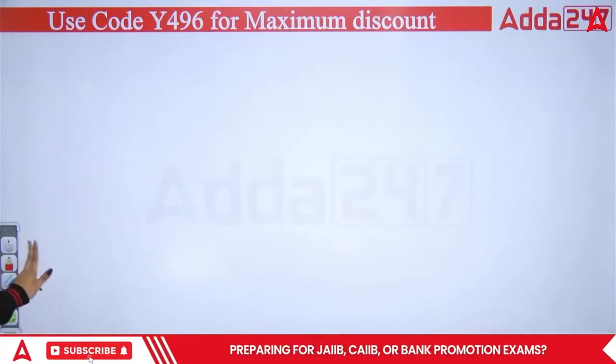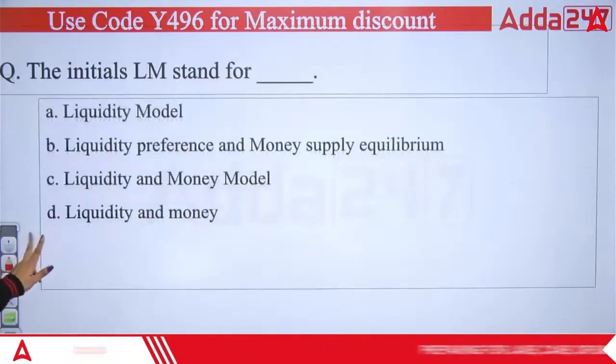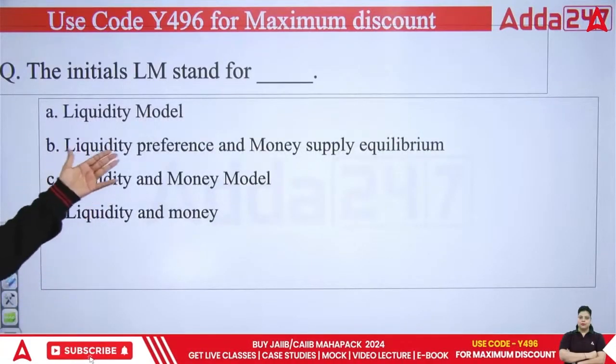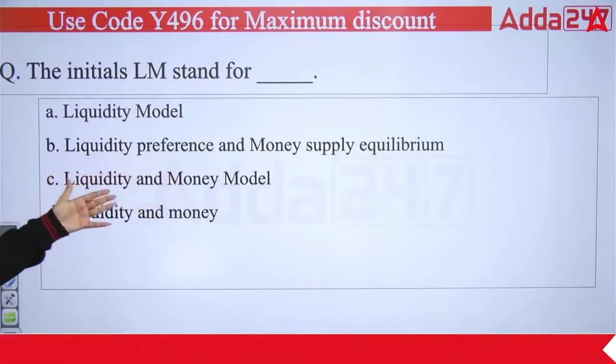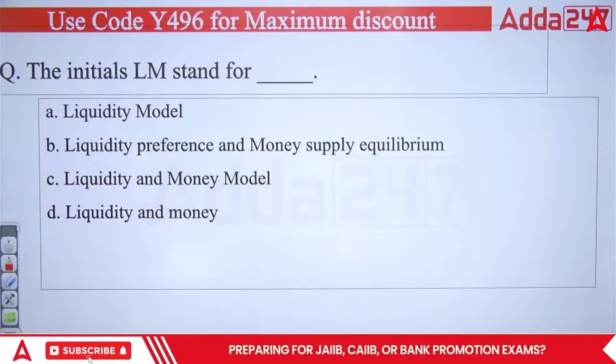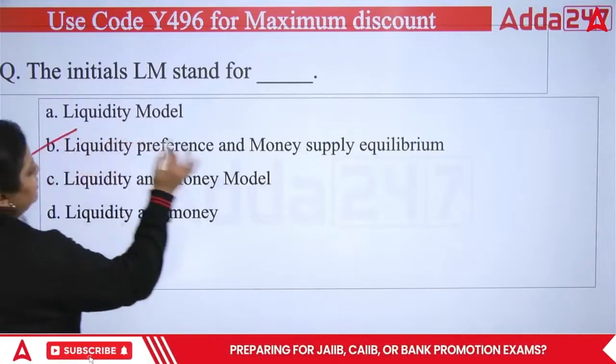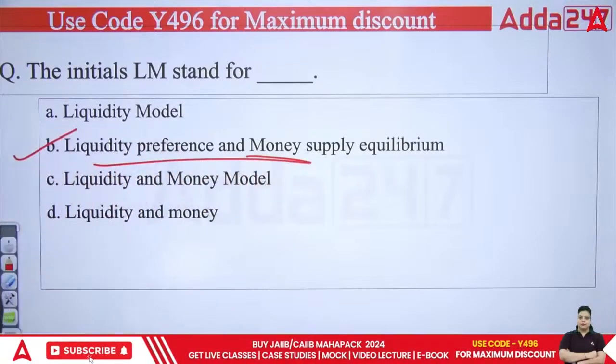Okay. Next, the initial LM stands for liquidity model, liquidity preference and money supply, liquidity and money model, liquidity and money. And I have told you many times it is liquidity preference and money supply. So this is the right answer.